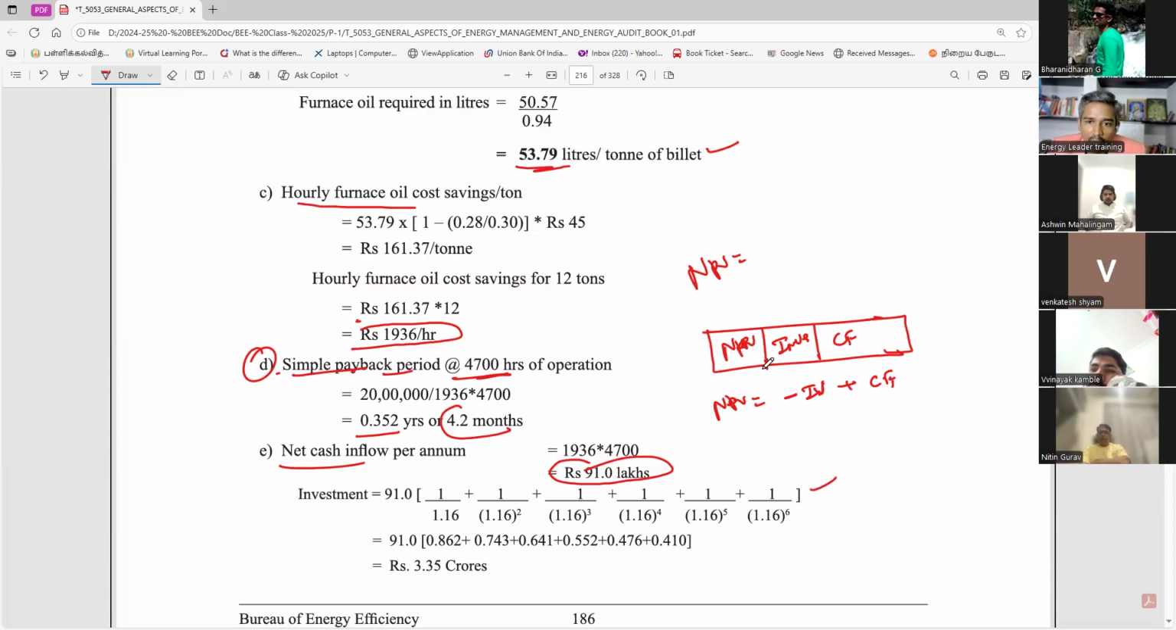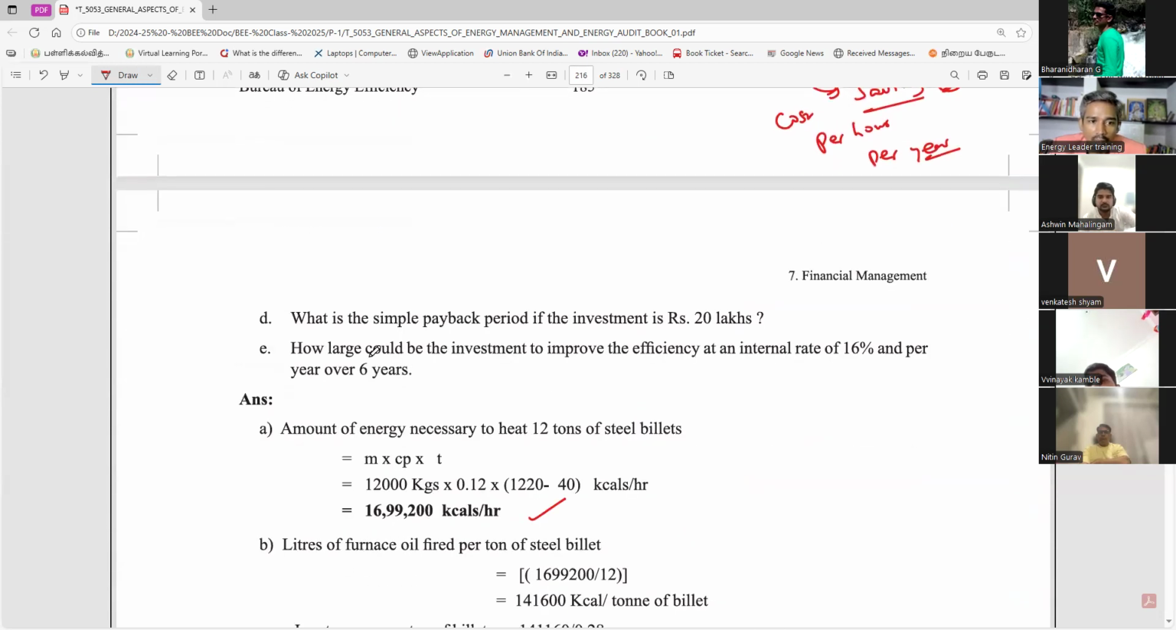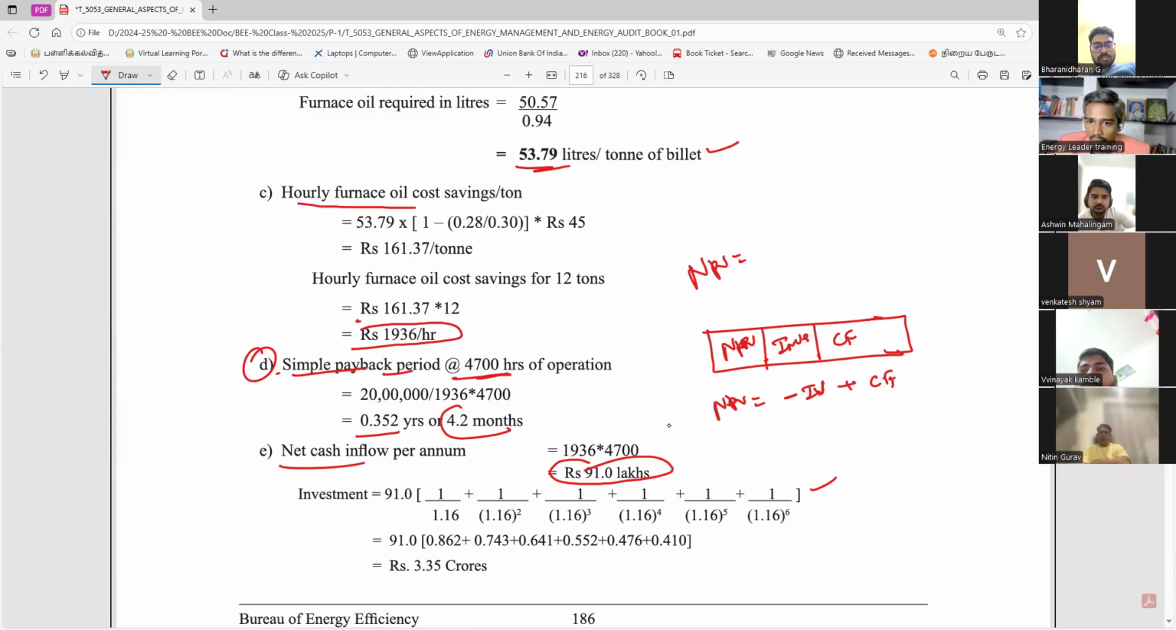They are asking to find out what is the initial investment. You have to find out: how large could the investment be to improve the efficiency at the internal rate of 16% over the 6 years. They don't mention anything. Then what you have to do? Simply, this is the investment, you have to find out. Then use the IRR method. What is the IRR method? Net present value equal to 0. You have to find out the investment.